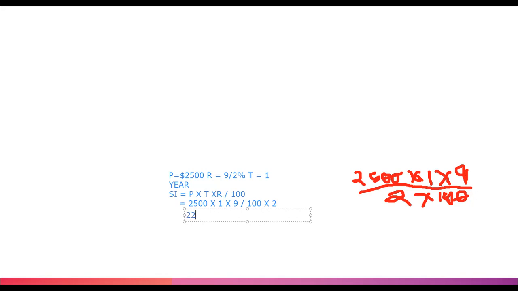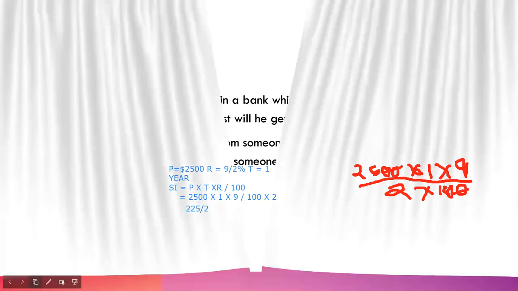So the answer will be 225 divided by 2 rupees. And this will be your simple interest, not your amount. Amount concept, you will be moving later. Okay. So great, great, great.